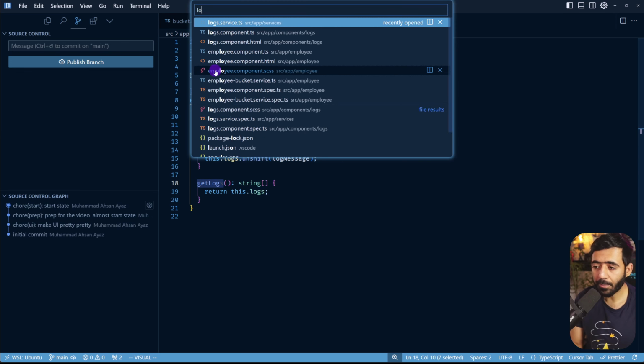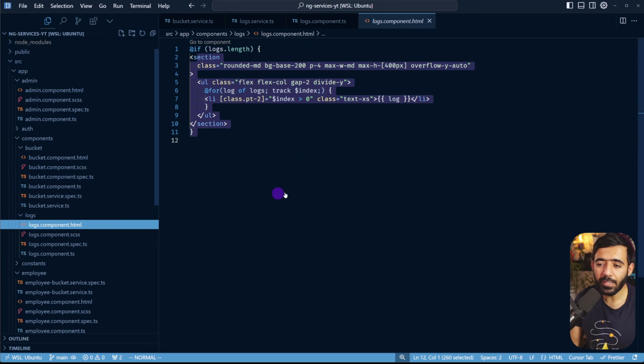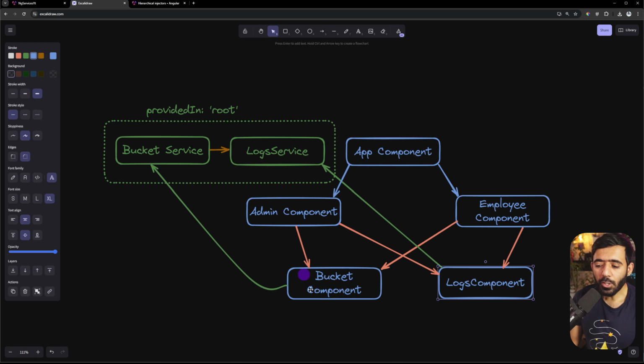And if you look at the logs component, you are going to find that all it does is just inject the log service and use the getLogs method to get an array, and then it essentially just renders that using the for loop in Angular. So we're just logging logs from the log service. That was a mouthful. Now let's talk about the bucket component.